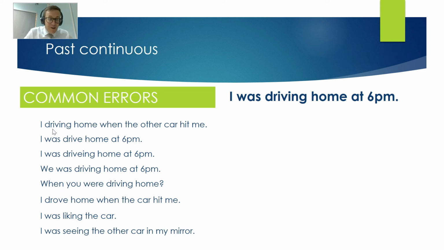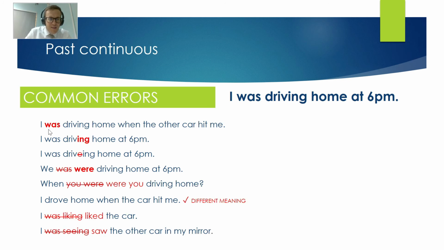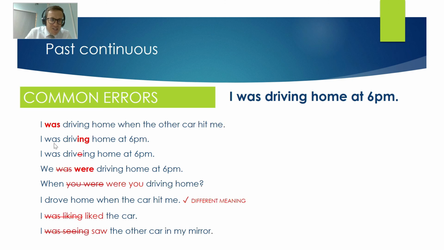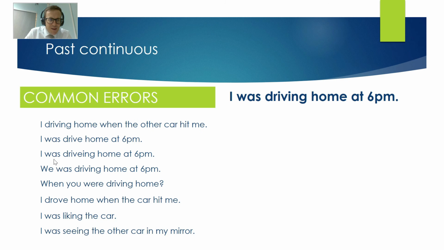I driving home when the other car hit me. What's the problem here? Well, it's missing was. I was driving home when the other car hit me. I was drive home at 6 p.m. No, we forgot ing. I was driving home at 6 p.m. Next one.